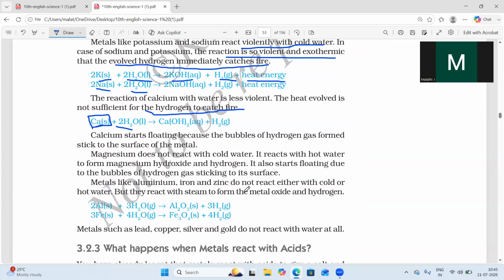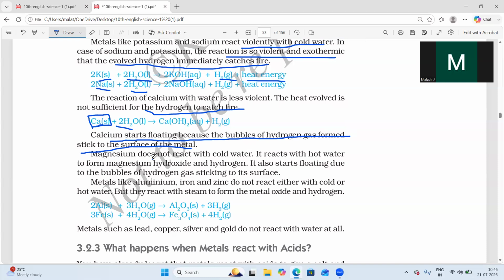So sodium and potassium are more reactive, and calcium is less reactive with cold water. Calcium starts floating because bubbles of hydrogen gas formed stick to the surface of the metal. So calcium floats on the water as hydrogen gas sticks to the surface of the metal.